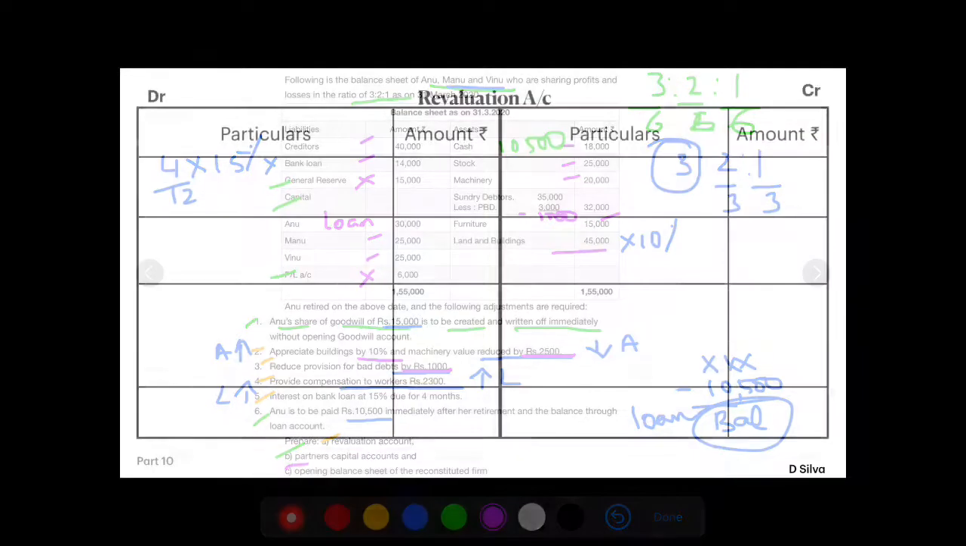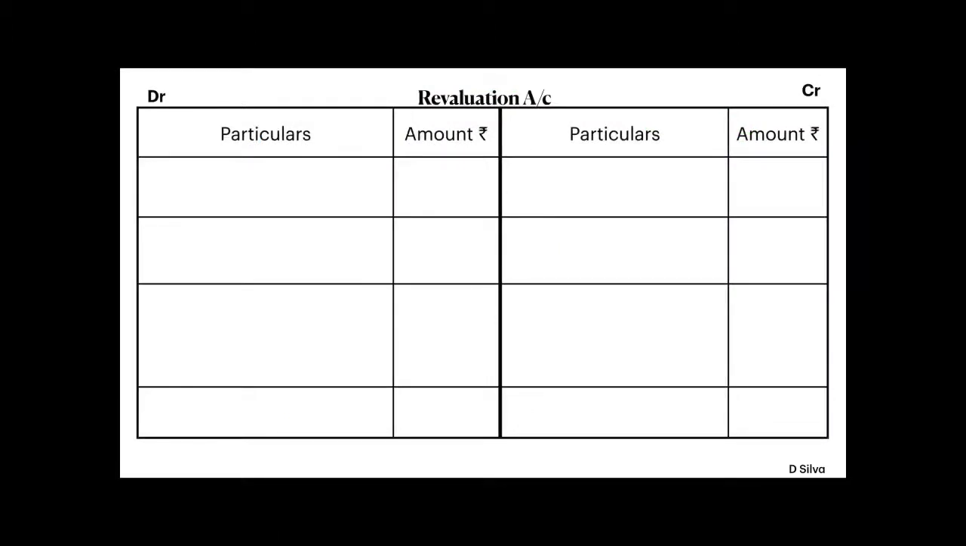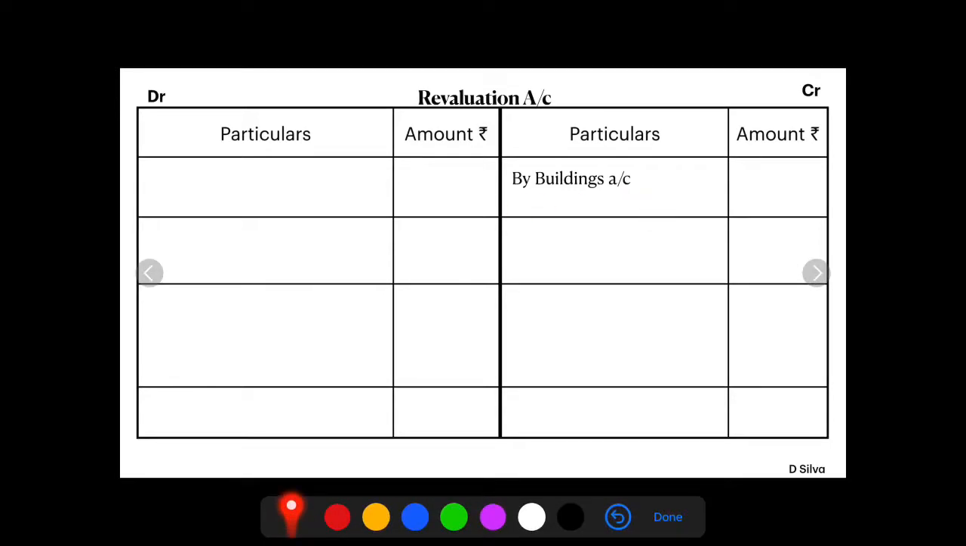In the preparation of the revaluation account, the first item is building appreciated by 10%. So it is written on the credit side as by buildings account. The value of the building is 45,000, and 10% on that is rupees 4,500. Machinery is directly reduced by rupees 2,500, written on the debit side. Provision for bad debts is to be reduced by rupees 1,000, so provision for bad debts is written on the credit side as rupees 1,000.